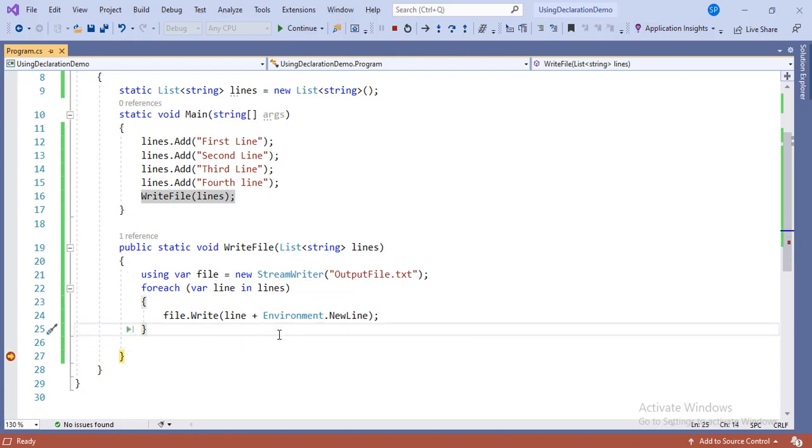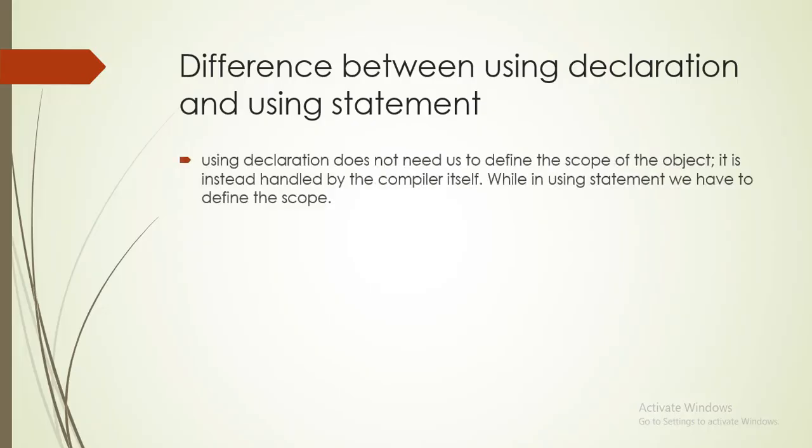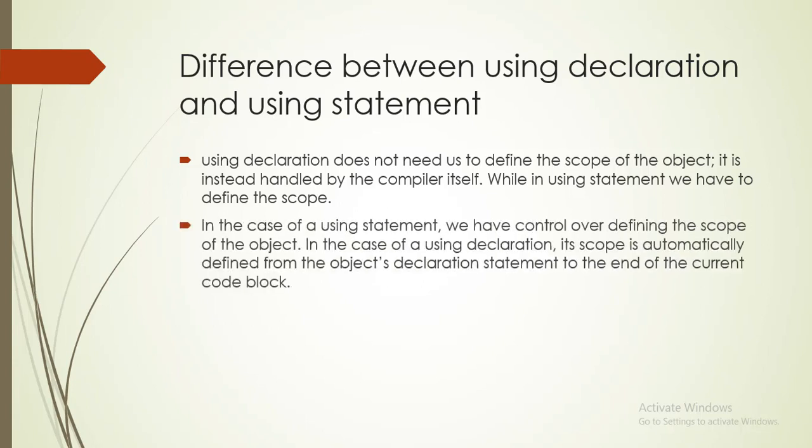Let's discuss the difference between using declaration and using statement. Using declaration does not need us to define the scope of the object. Instead, it is handled by the compiler itself. While in the using statement, we have to define the scope of the object. In the case of the using statement, we have control over defining the scope of the object.